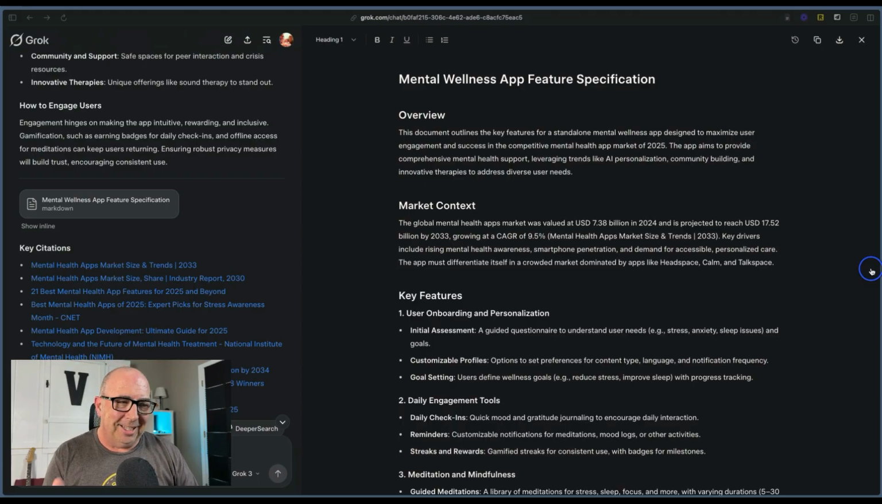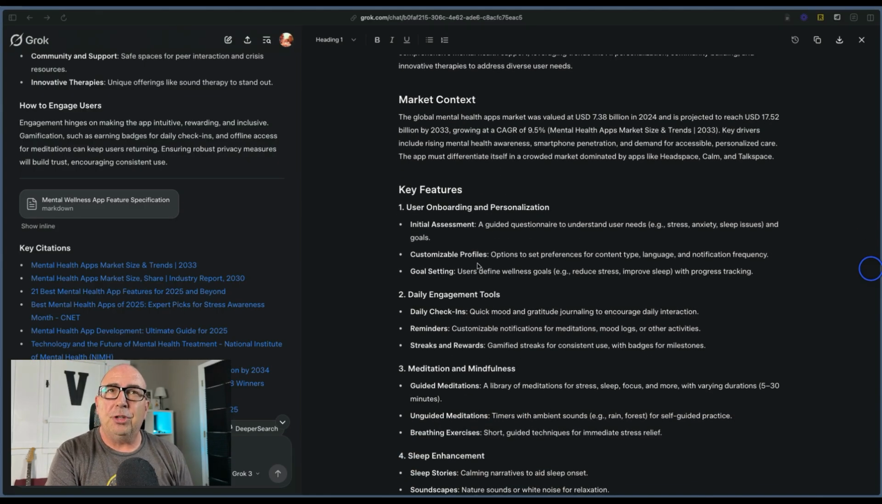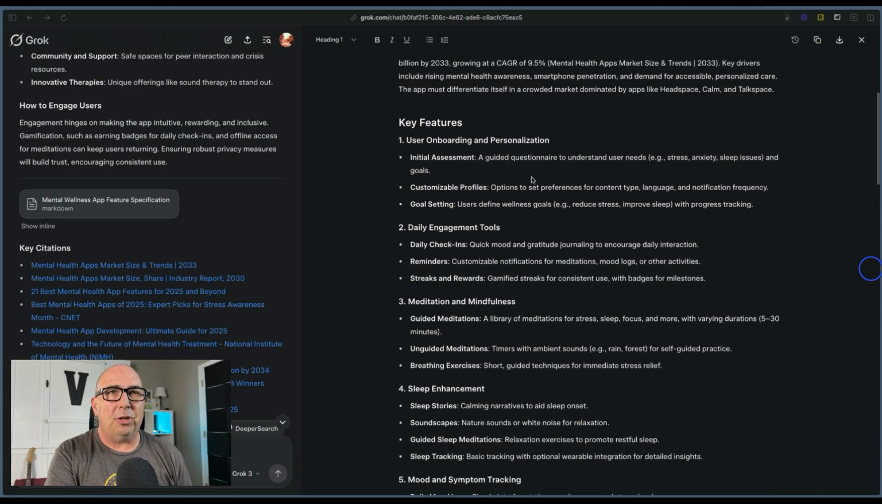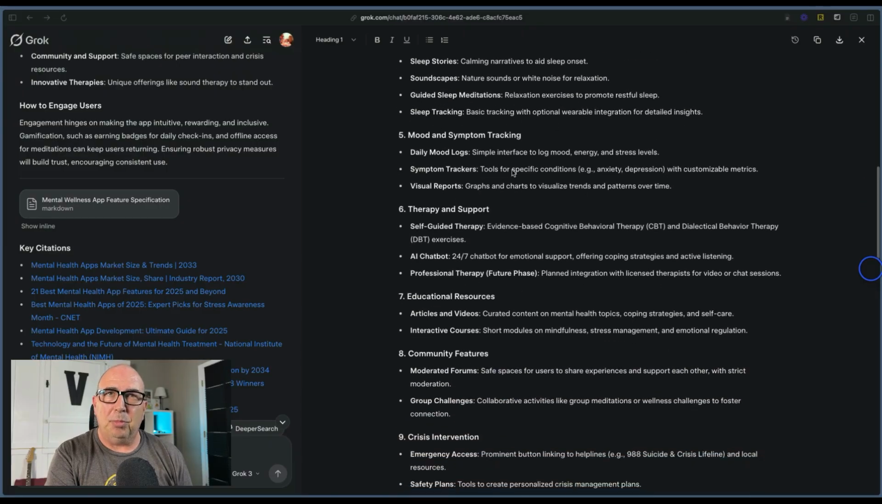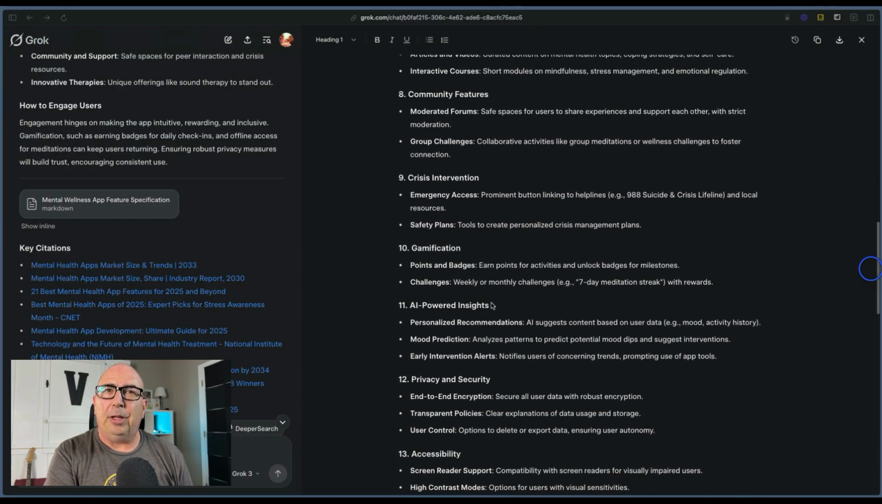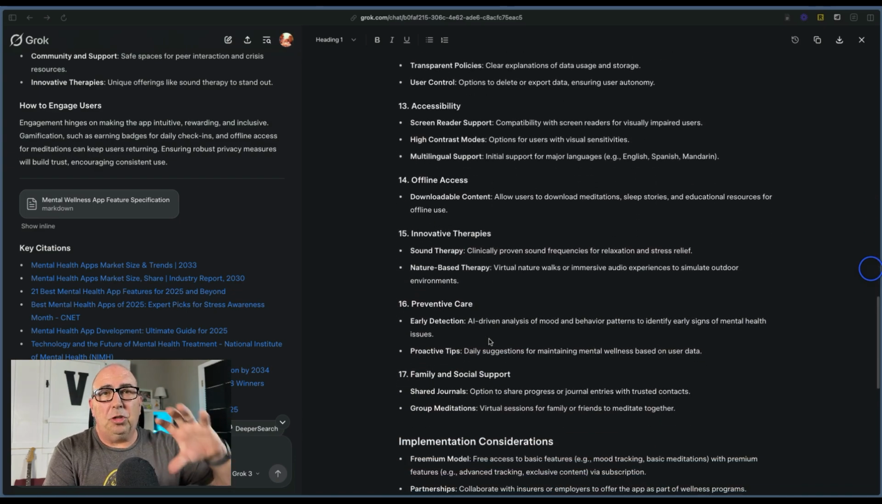And Grok did a wonderful job of breaking down exactly what we asked for and giving it back to us. It did a little bit of overview of the market, which we sort of already had, but it created the key features. So it went through a group of features: onboarding, daily engagement, meditation, mindfulness, sleep enhancement, mood, and so on and so forth, all the way through AI-powered insights.